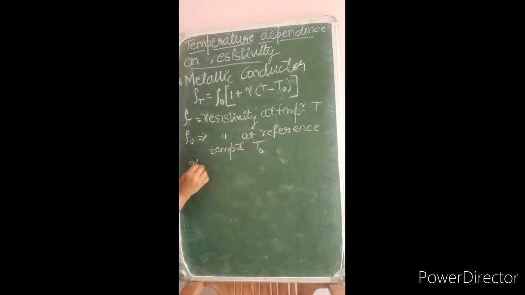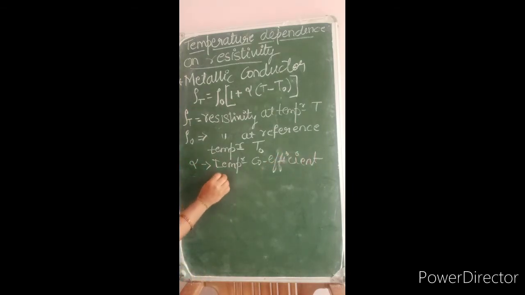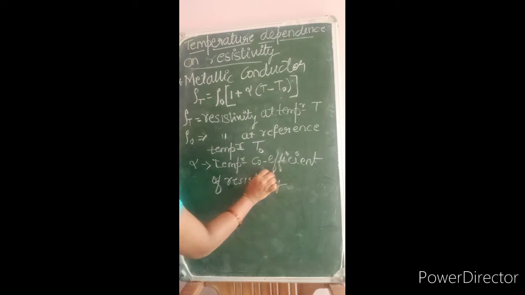Okay, so alpha antandre enu, alpha is nothing but it is the temperature coefficient of resistivity, which is a constant. Okay, so this is how the resistivity of the metallic conductor is given by this expression. When temperature increases, the resistivity of a metallic conductor always increases.